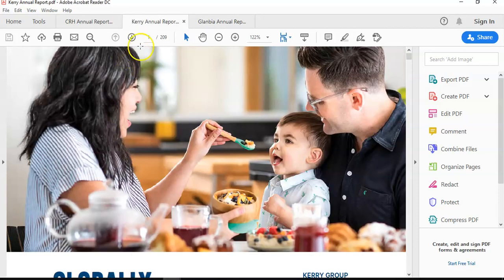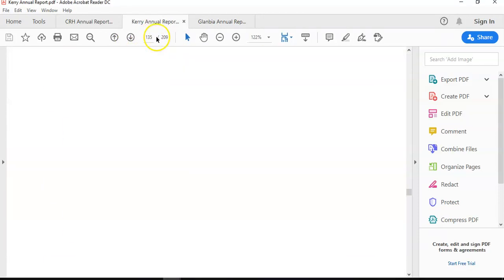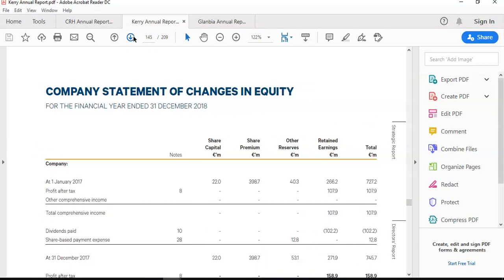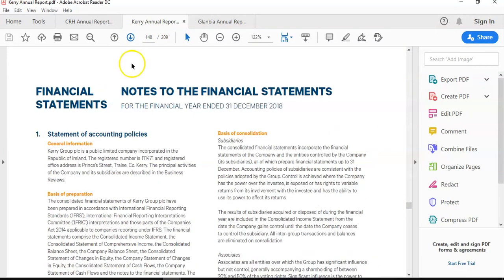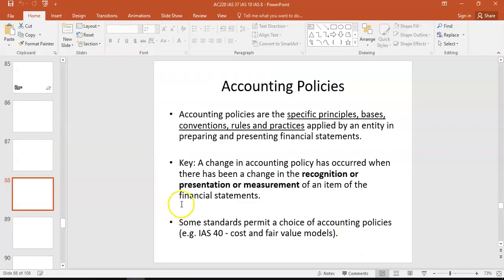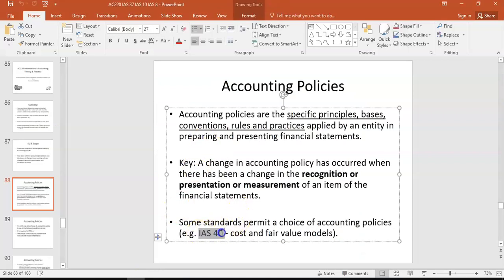If you go to Kerry Group, you'll have the exact same thing. If we go to the financial statements, straight after the financial statements, you will see the statement of accounting policies, all required under IAS 8. So that gives you an idea of how they account for them, what policies they use. There's a lot of similarities, but in certain standards like IAS 40, there can be a choice. And where there's a choice, you can have the flexibility of choosing and moving from one to the other. So we need rules around that as well.